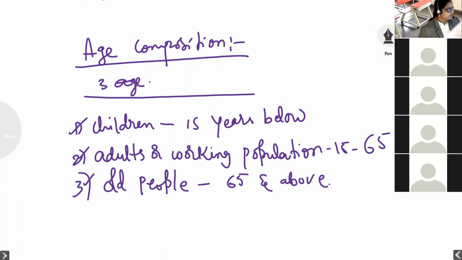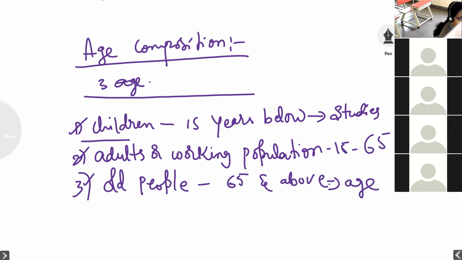In the complete world we are following the same kind of age composition. Children cannot work, and mostly they are for studies. And old people can't do any work due to their age.